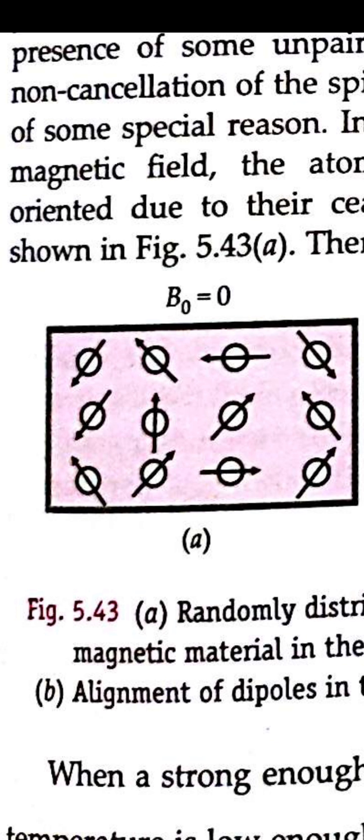In the diamagnetic substance, it was independent of the temperature, because even in a normal magnetic field it does not show magnetization, it is repelled away from the magnet. But here it is moving in the magnetic field, so even at low temperature they are aligning themselves in the direction of the magnetic field.